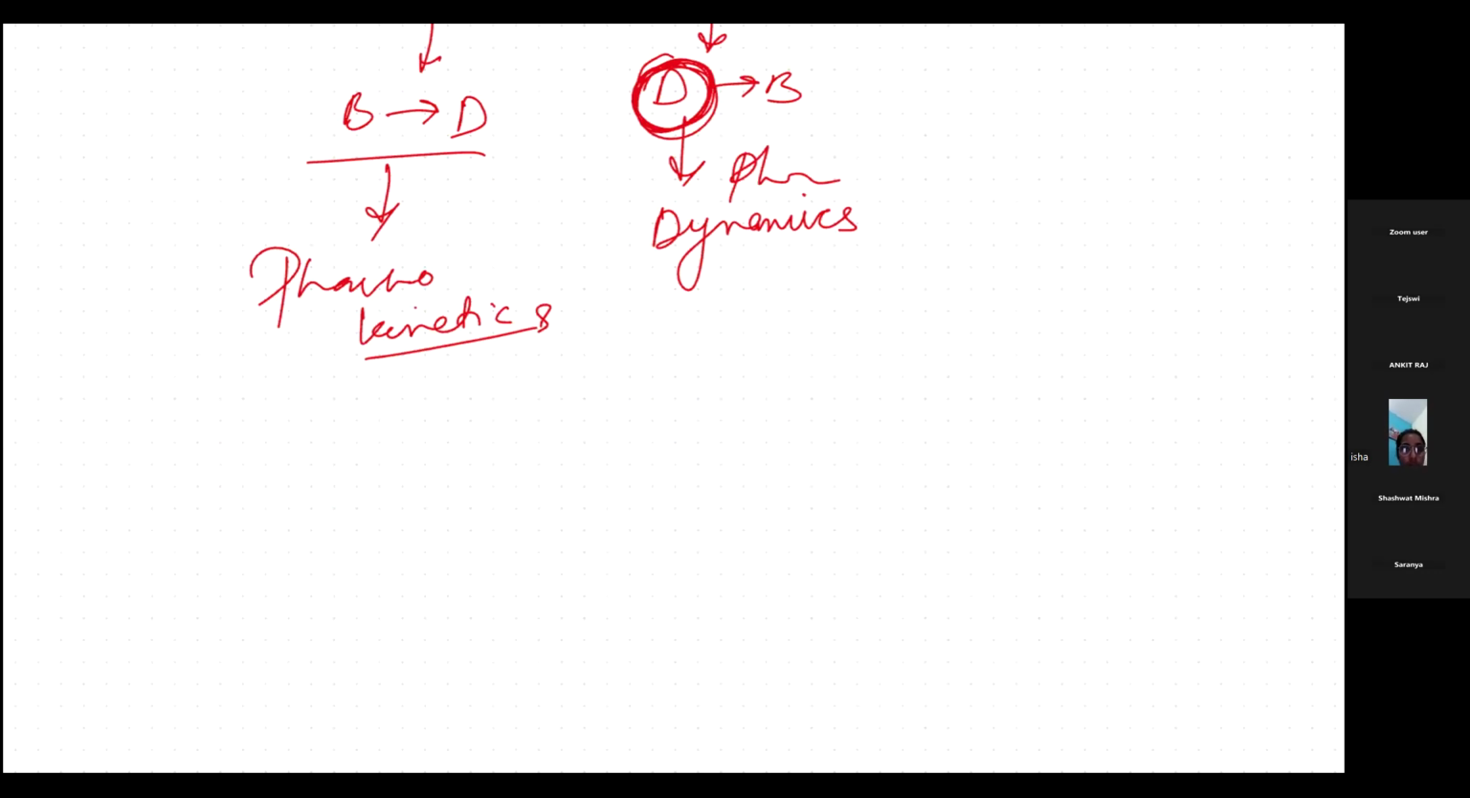Now, before going into kinetics and dynamics, there are certain points which we should know. They are important if we talk about examination. Like in the previous year, there was a 5 marks question from this topic, that was drug form.